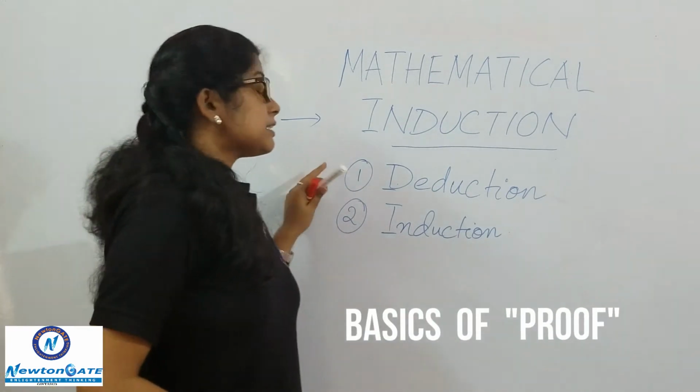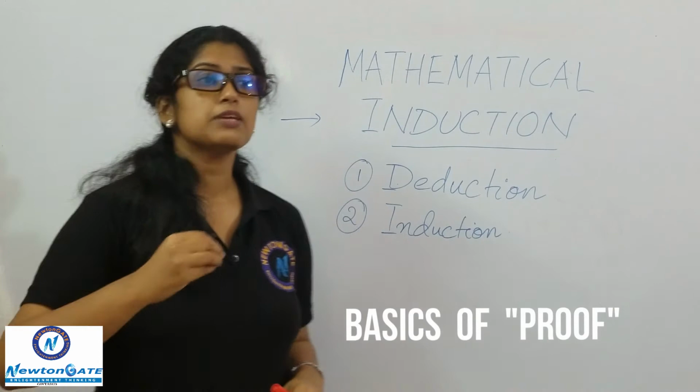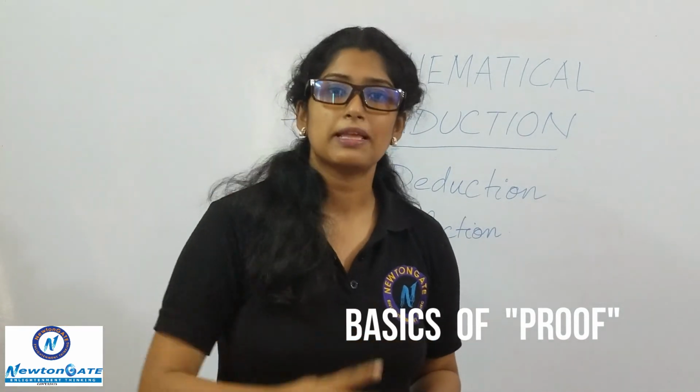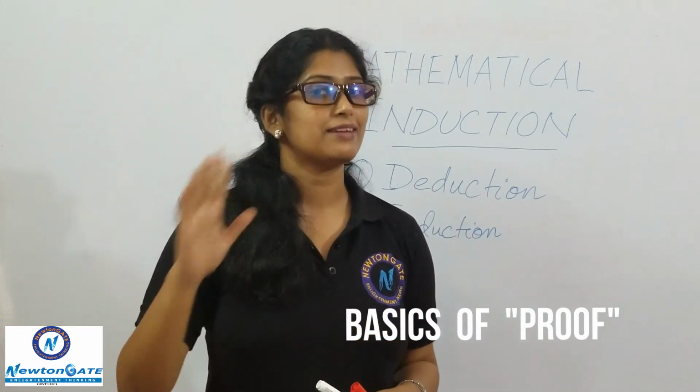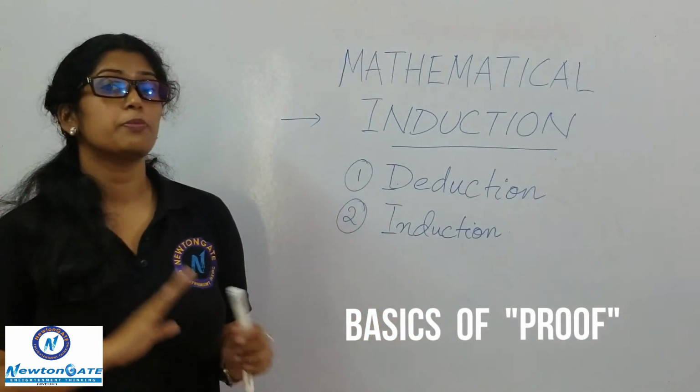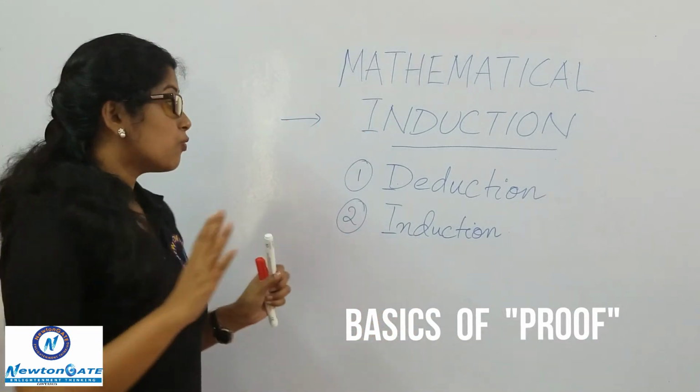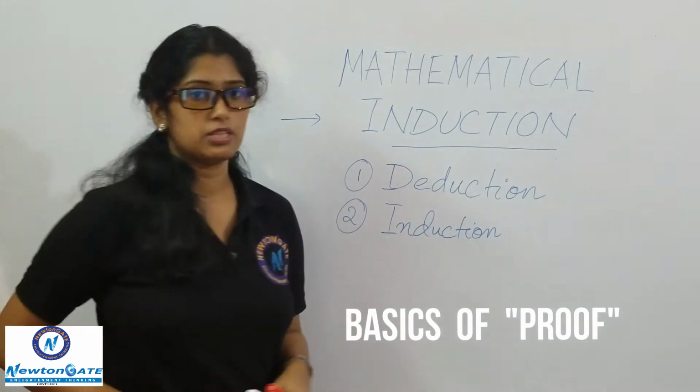Whenever we prove anything, there are only two methods to prove: either you can prove by deduction or you can prove by induction. So, what is the basic difference between the two?